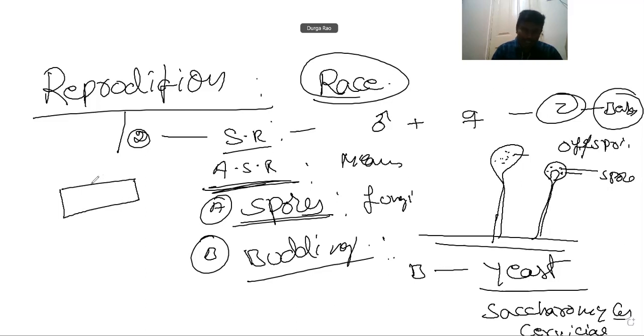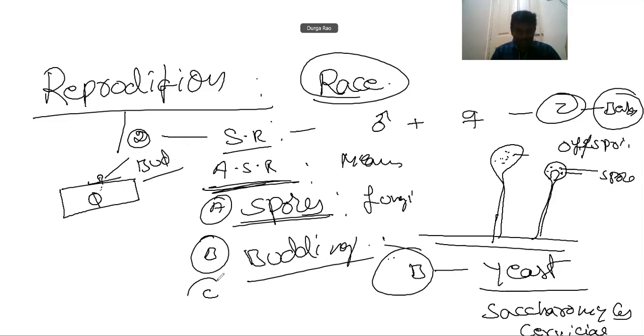From any side, a small part bulges like that. The nucleus is divided and a small part of the nucleus enters into the bulged part. After a few days, this part is cut and it will grow as a new individual organism. This is called a bud. So the budding process commonly takes place in bacteria and yeast.